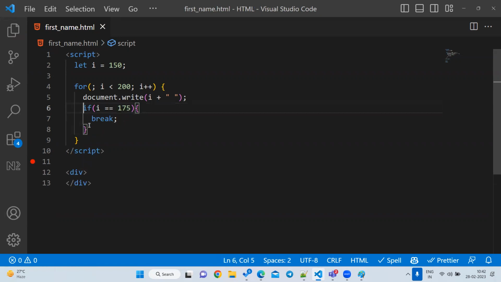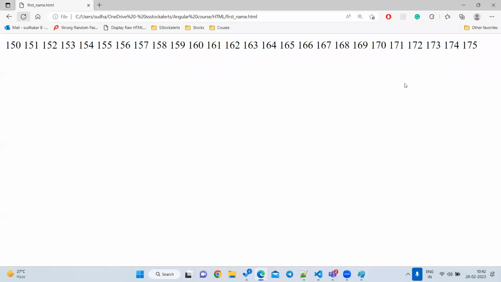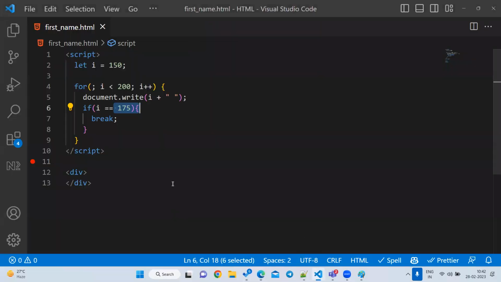Whenever you are writing a break, it will stop this entire process and come to the bottom of the for loop. So now what is the output? You are going to print from 150 to 175. After that the program is going to stop. You can see the output till 175, after that the program is stopped. If you want to stop any program, you can write a break statement.